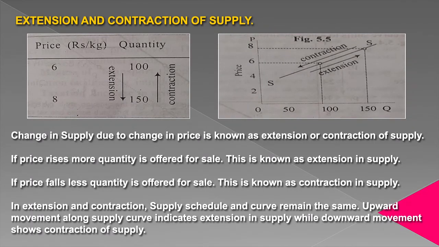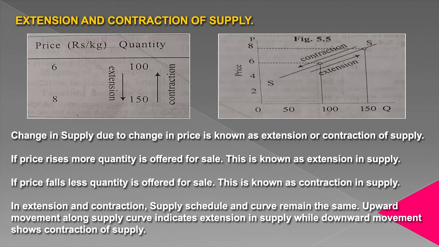Extension and contraction of supply. Supply of a commodity is influenced by a lot of factors such as price of a commodity, cost of production, technique of production, weather conditions, political situation, etc. If any factor changes, the supply will be affected. But compared to other factors, changes in price of the commodity are more frequent and immediate cause of change in supply. So, we say that change in supply due to change in price is known as extension or contraction in